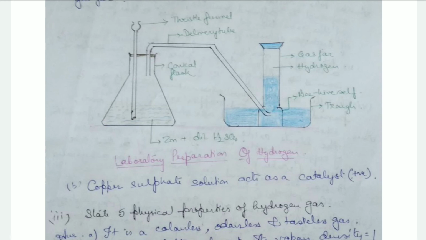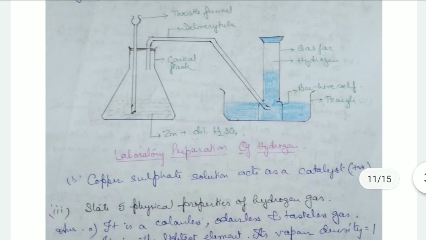We will first let the first few bubbles escape, because they contain air. After a few bubbles have escaped, we will cover the delivery tube with this gas jar which is filled with water.